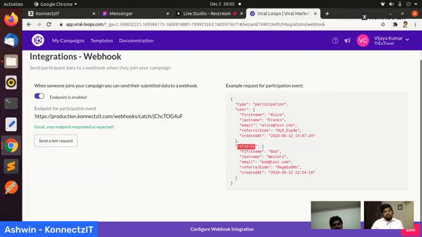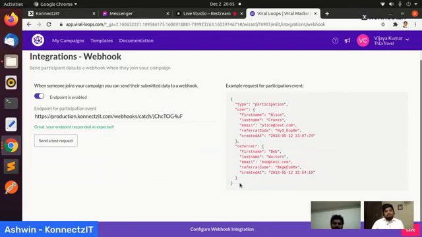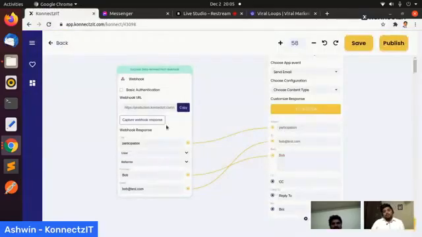Referrer is also a key and this is a branch. Most devs or people from a technical background know about this. Also, if this whole thing comes in an array, then this will become an array of JSON. Our webhook and the JSON parser support an array of JSON as well.